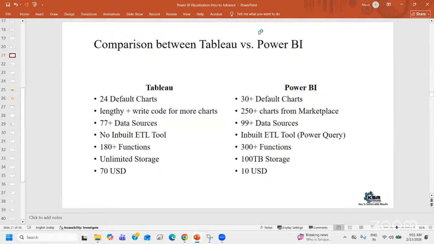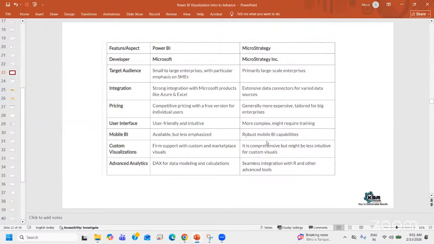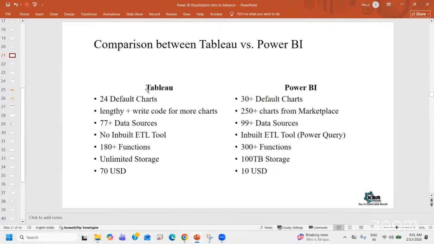But Tableau is a very good amount. I mean, we are paying a very good amount for it, right? So that's the primary difference. If you see any tool, costing is always a big gap. Even Qlik has that gap. For MicroStrategy, I have not clearly mentioned it, but that gap is there for all the tools.